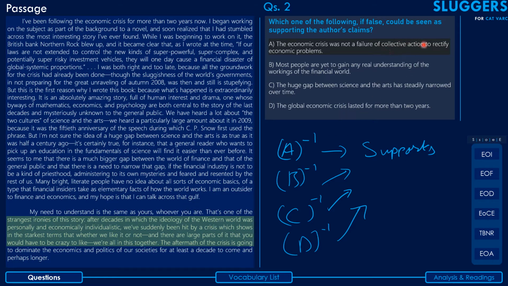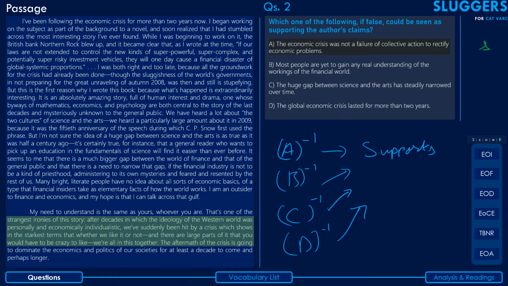So this can be implied from the passage, and hence it will support the author's claim. So, if inverted, this fits our bill. We're going to mark a small s here for now, for weak selection, because you never know, you might just find a better option. So we'll see about that.